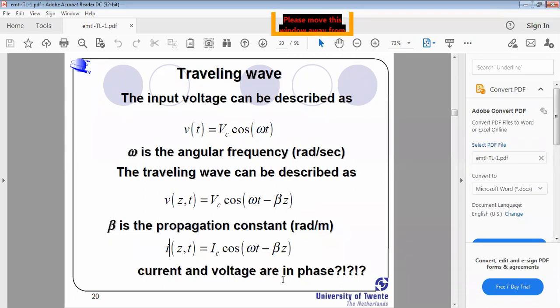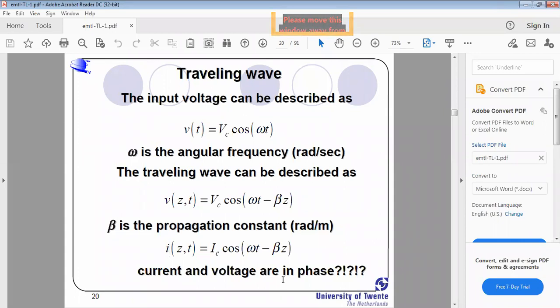Did you get it? What exactly do they want to tell us? When we consider a piece of metallic transmission line, it is connected with one source. That source is represented as Vc cos(omega t). If the wave travels, starting from that source, then the representation of the voltage is Vc cos(omega t minus beta z), where beta is the propagation constant.